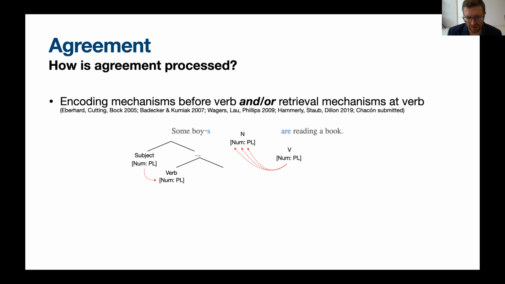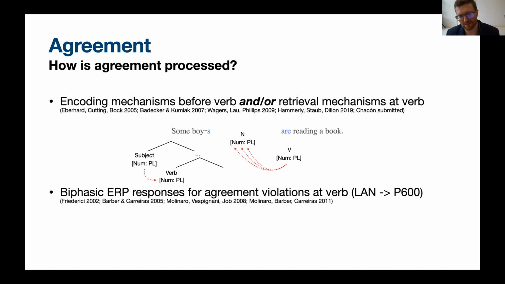From the perspective of neurolinguistics, there's also been a lot of work specifically looking at the ERP signal that happens at the verb. Again, this primarily focuses on contrasting grammatical versus ungrammatical agreement, and we know a great deal about what's happening at the verb. I think it's fair to say that we know less about how the brain handles that initial hypothetical part, that encoding process that is hypothesized to exist.